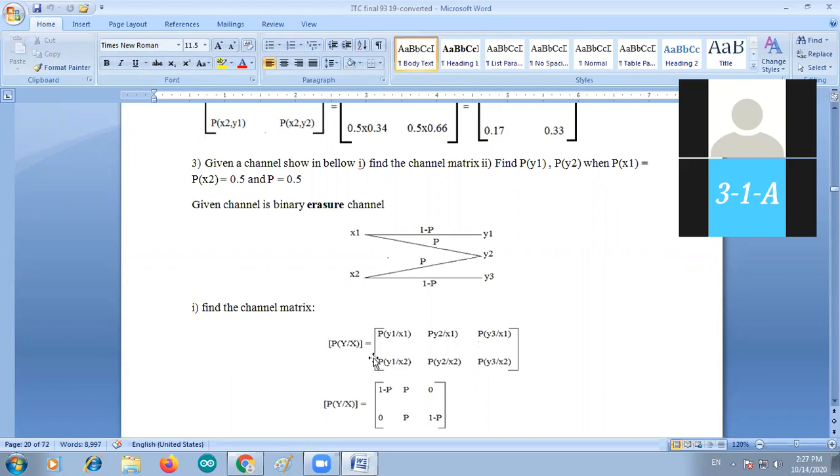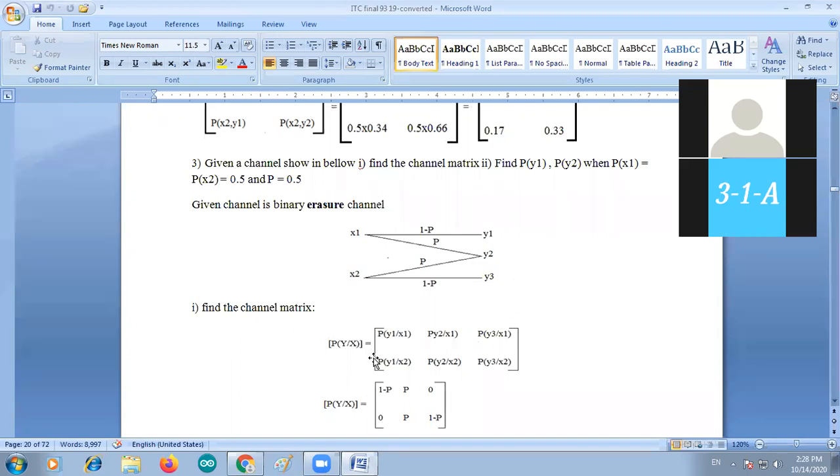Second one is P of Y2 by X1. Third one is P of Y3 by X1. Next row. First element is P of Y1 by X2. P of Y2 by X2. P of Y3 by X2. Because only two inputs are there, that's why two rows are arranged as a channel matrix.